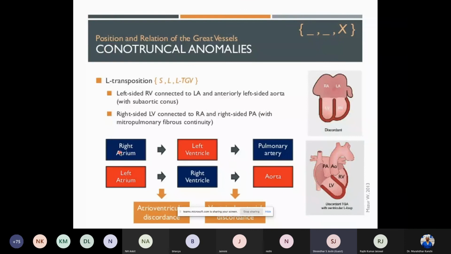So this is defined like this: a situs solitus right atrium, an L-looped left ventricle, and L-transposition of great arteries. This is a congenitally corrected heart, because functionally, right atrial blood goes through the opposite ventricle to the pulmonary artery. Effectively, the right atrial deoxygenated blood continues to go into the pulmonary artery. This is a congenitally corrected TGA.